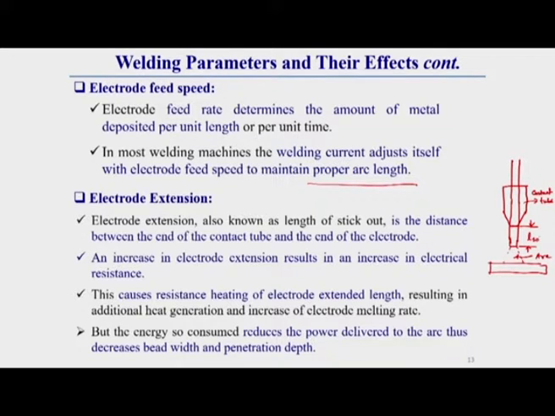Here one thing you keep in mind: if the length of stick out increases, it results in an increase of electrical resistance. Because if this length of stick out is more, electrical resistance will also be more. Similarly, if the arc gap is more, the arc resistance is more.